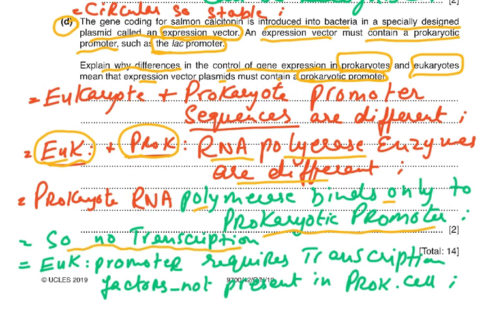Eukaryotic promoter requires transcription factors not present in prokaryotic cells. Remember, eukaryotes are very, very complex and they have transcription factors. Prokaryotes would not even recognize these and they would not have any transcription factors. So you cannot be using that. So this was very basic biology which we needed to understand.